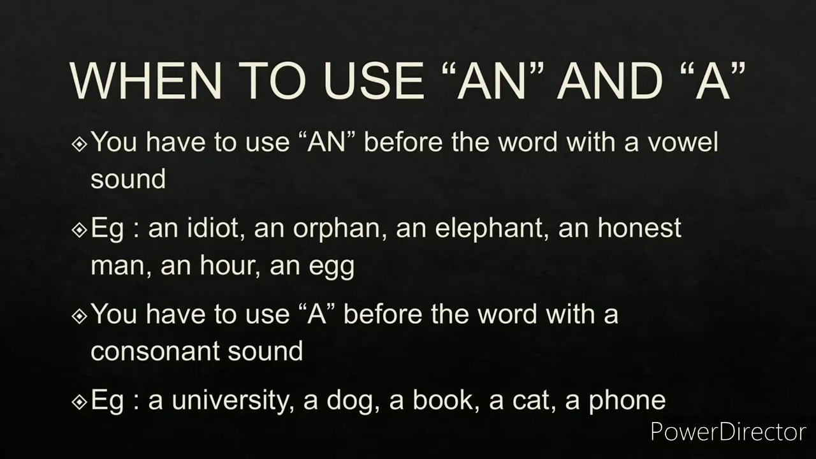And you have to use a before a word with a consonant sound. Just remember, a means consonant sound. What are consonants? Any letter except the vowels a, e, i, o, u is a consonant. For example, a university, university: u gives a y sound. A dog, it gives a d sound. A book, it gives a b sound. A cat, it gives a k sound. A phone, it gives an f sound. So remember, an means vowel sound, a means consonant sound.